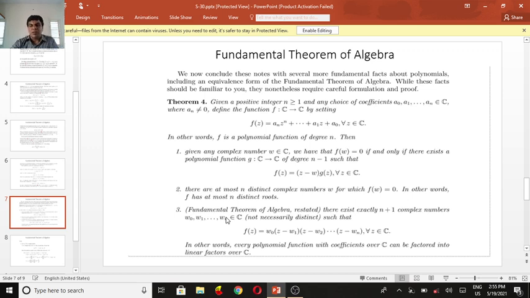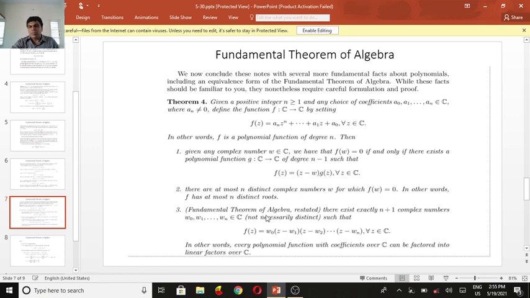In the fundamental theorem of algebra, restated in the same way, I replace z by z minus w1, z minus w2, and so on. It means just like a mapping from z to another plane, z to w, I take a difference of that.